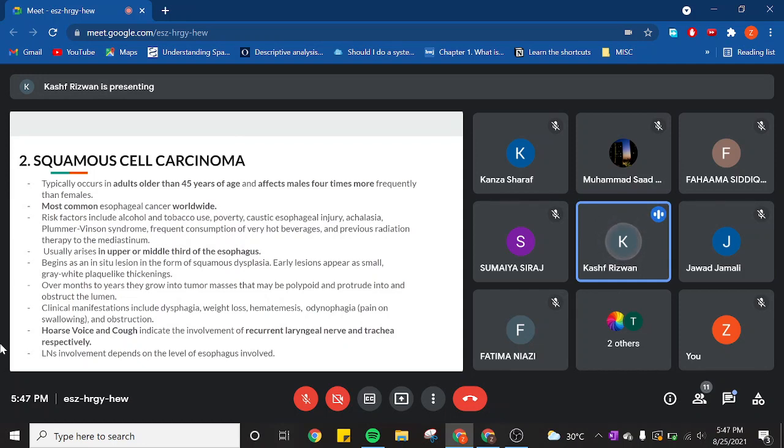Whenever they talk about hoarse voice, it means that it involves the recurrent laryngeal nerve, and if there's cough, that means it involves the trachea. Now, obviously, there is involvement of lymph nodes, and it depends on the location. If it's in the upper third, the cervical lymph nodes will be involved. If it's the middle third, then the mediastinal, paratracheal, and tracheobronchial lymph nodes will be involved. And if it's the lower third, usually the gastric and celiac lymph nodes are involved.